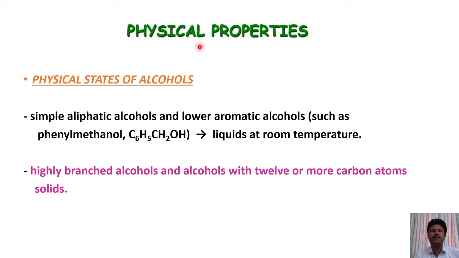Now we will see physical properties. Physical state of alcohols: generally, simple aliphatic alcohols and lower aromatic alcohols are liquids because the intermolecular forces of attraction are very low for lower-membered alcohols. But highly branched alcohols or alcohols with 12 or more carbon atoms exist as solids, since huge intermolecular forces of attraction can exist between these compounds.